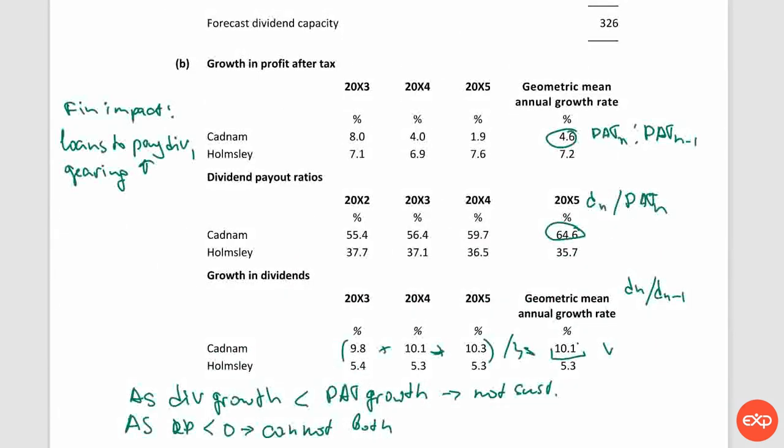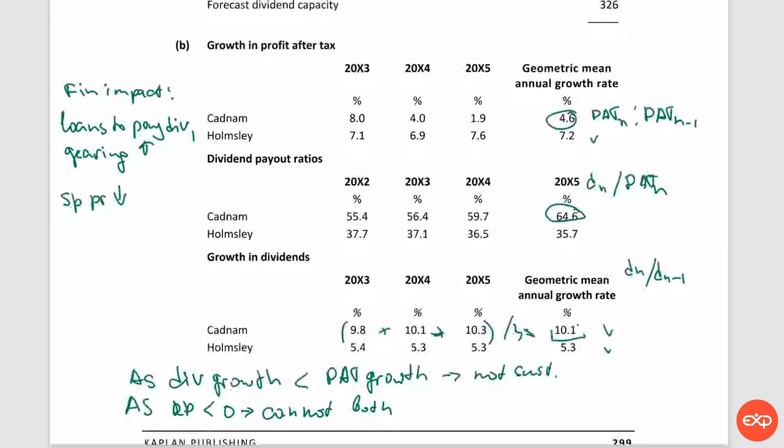So Cadnam provides 10.1 and HOMC only 5.3. However, HOMC provides higher growth in profit after tax. So this means that as investors prefer growth in profit after tax to the growth in dividends, then this means that share price is going to decrease even more.